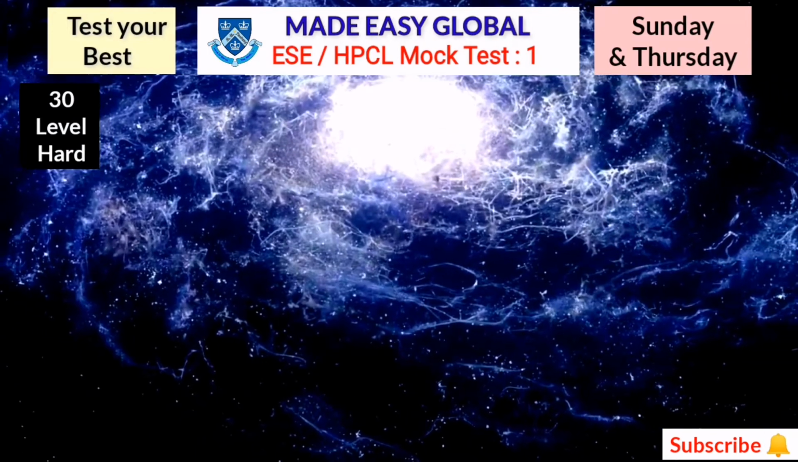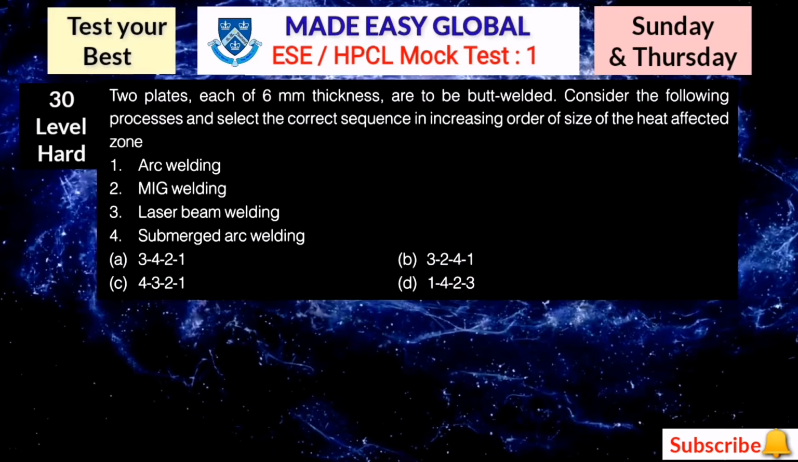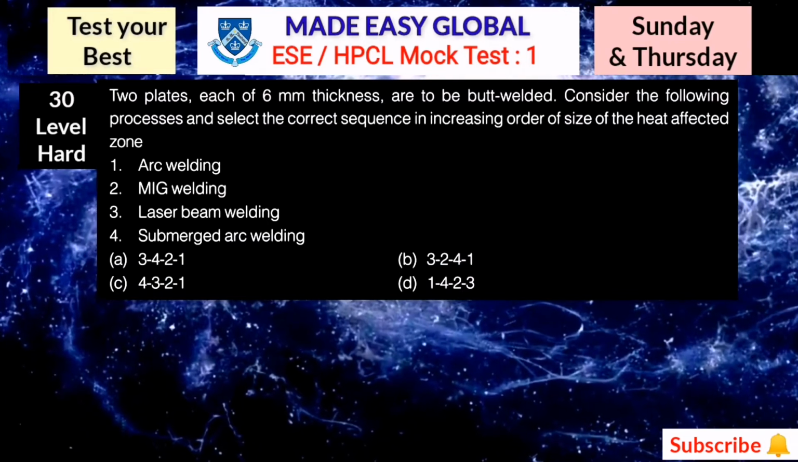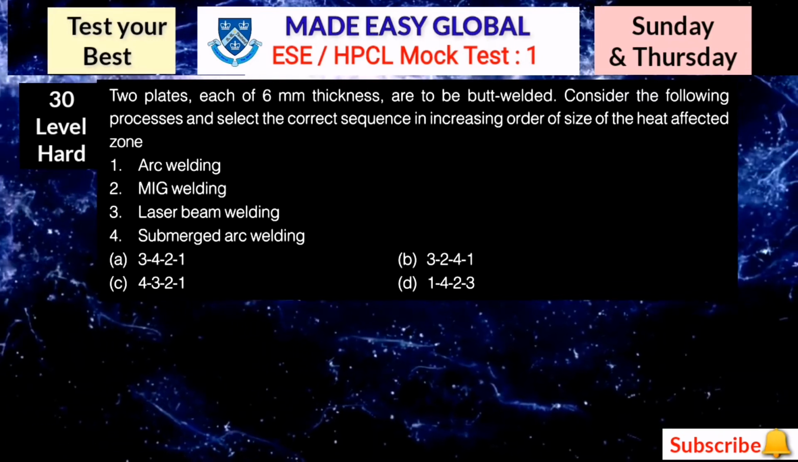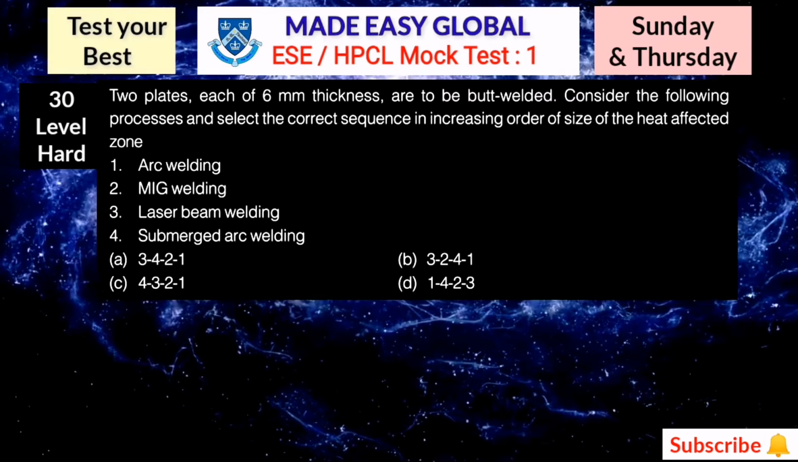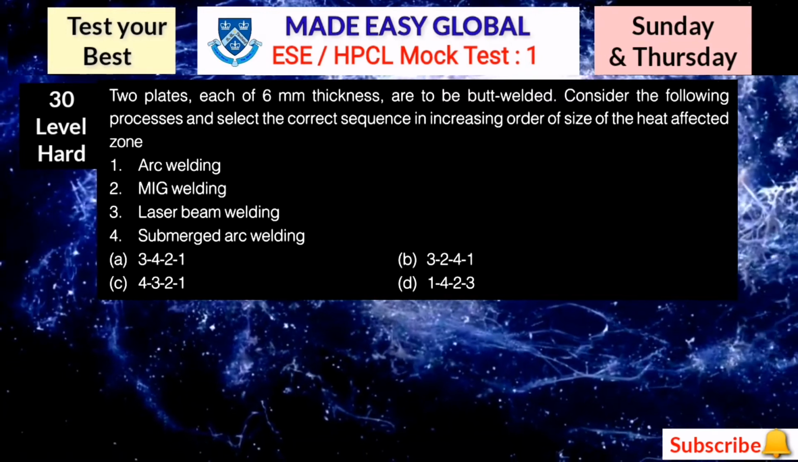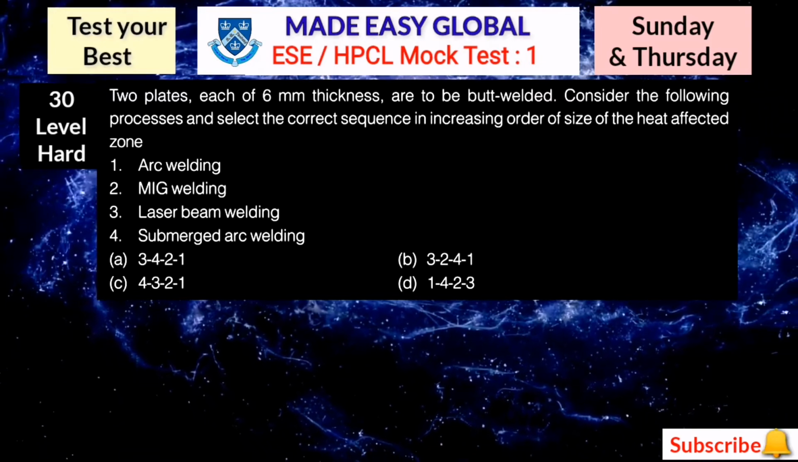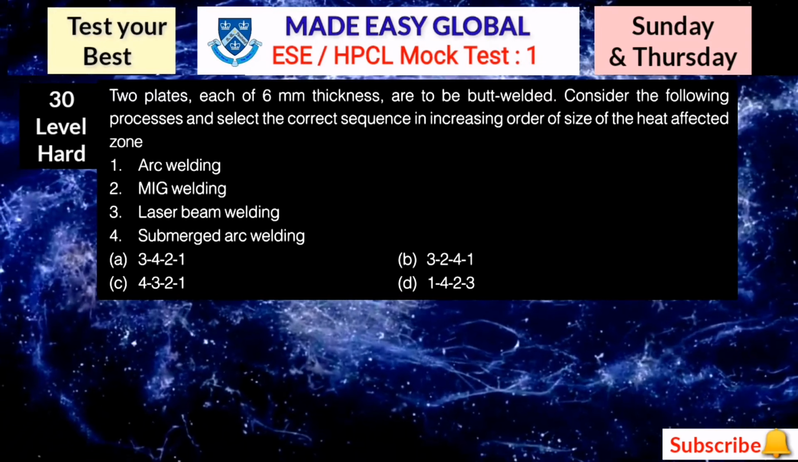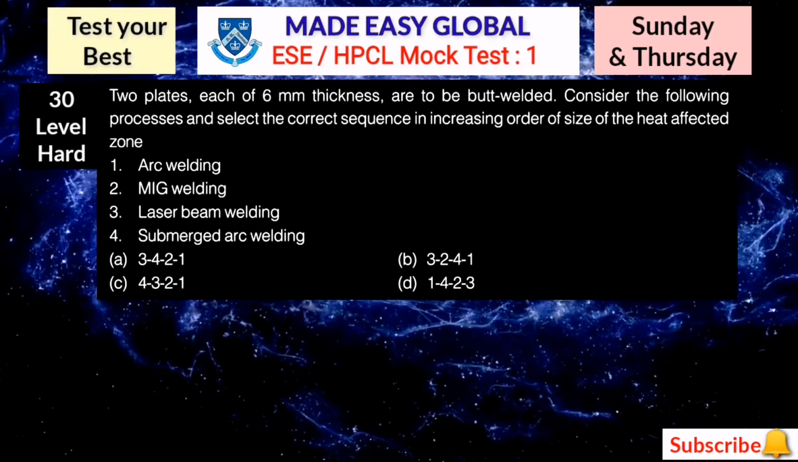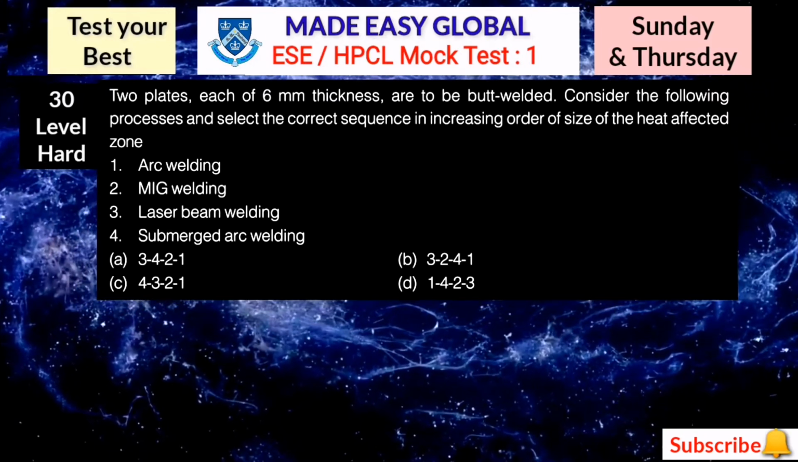Now the next question is question number 30. Two plates are to be butt welded. Consider the following processes and select the correct sequence in increasing order of size of the heat affected zone. From these 4 options you have to choose the increasing order of heat affected zone. Note down your answers.